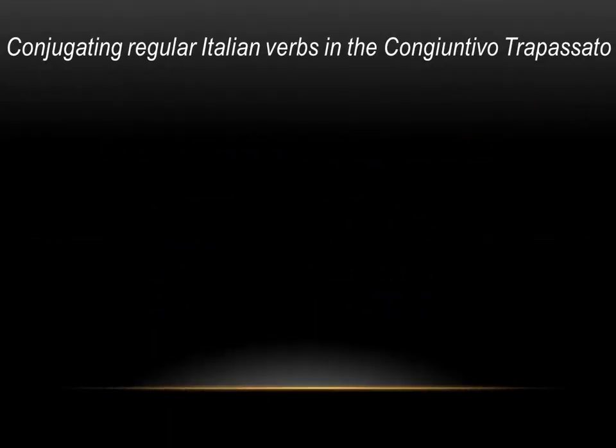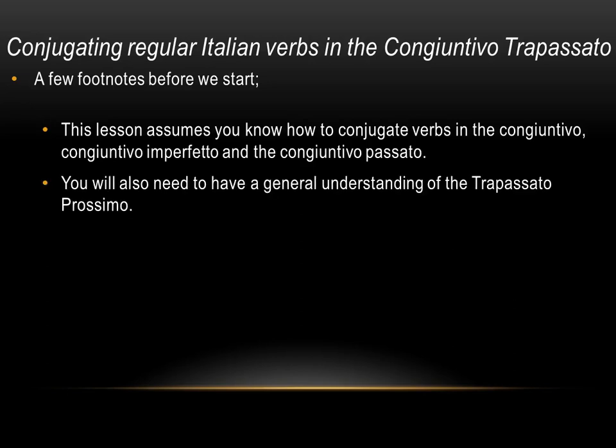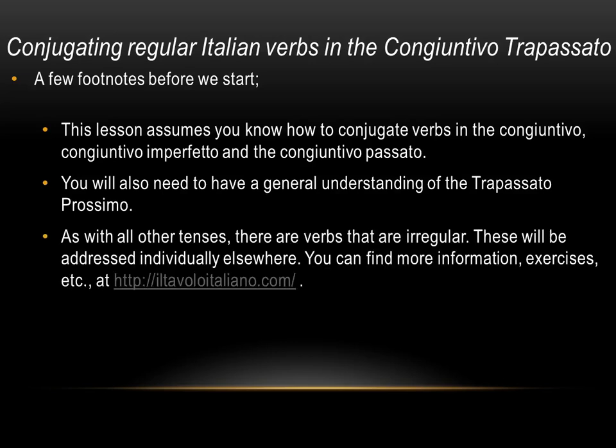Conjugating regular Italian verbs in the congiuntivo trapassato. A few footnotes before we start. This lesson assumes you know how to conjugate verbs in the congiuntivo imperfetto and the congiuntivo passato. You will also need to have a general understanding of the trapassato prossimo. And as with all other tenses, there are verbs that are irregular. These will be addressed individually elsewhere.